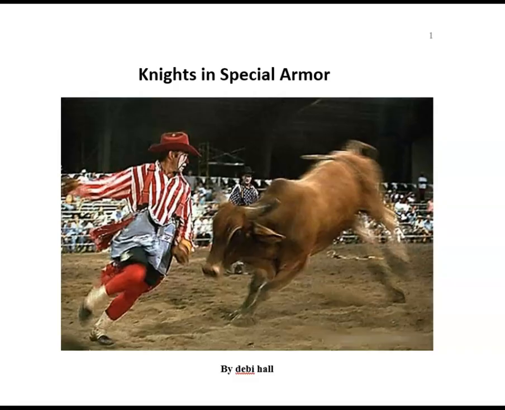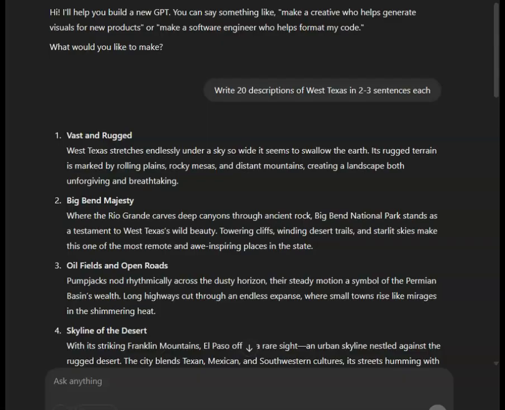I'll show you. As you may know, I have been working on this novel for quite a while, and it's a novel, so that means it's 1,000,000 words. And I personally am so tired of trying to find new ways to describe dirt, dust, and sagebrush that I need a little bit of help, a little bit of inspiration. I don't want ChatGPT to write the content for me. I've just got a little bit of a writer's block. So let's go together. I went over to the chat and I just asked it to write 20 descriptions of West Texas.